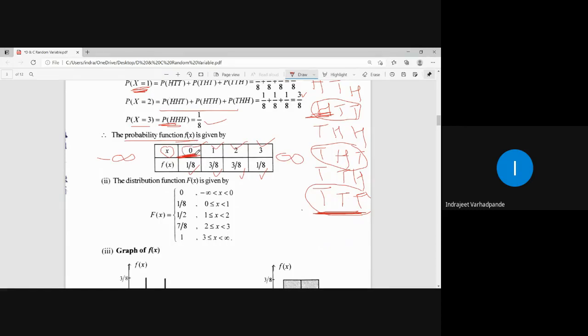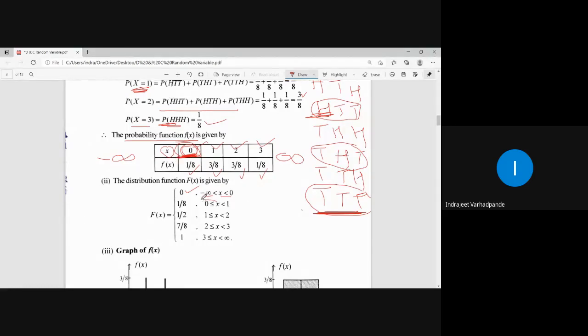Yes, 0. So minus infinity less than x less than 0. What will be the value of the distribution function? 0, because no such probability exists.